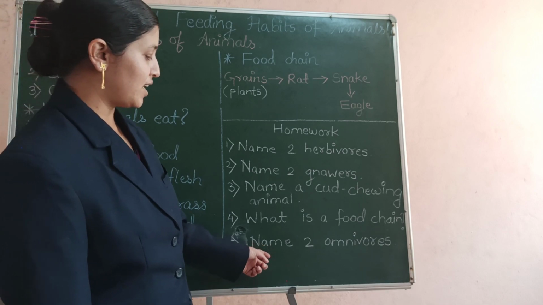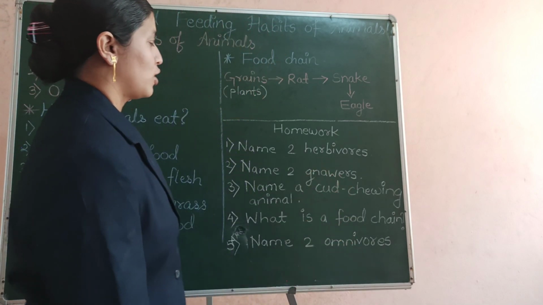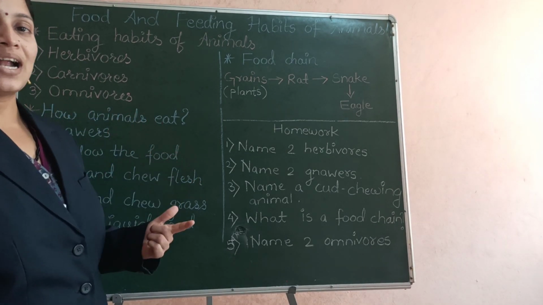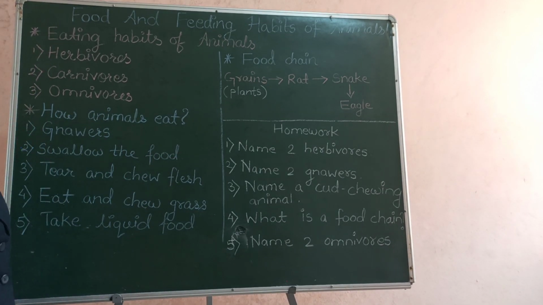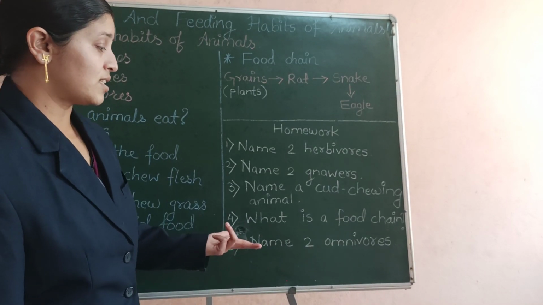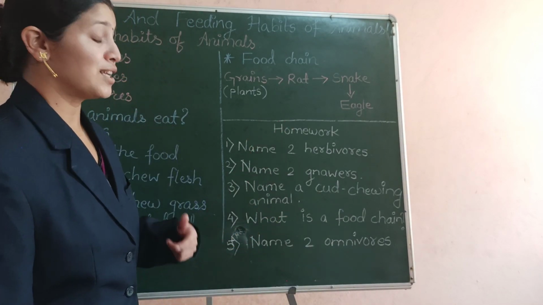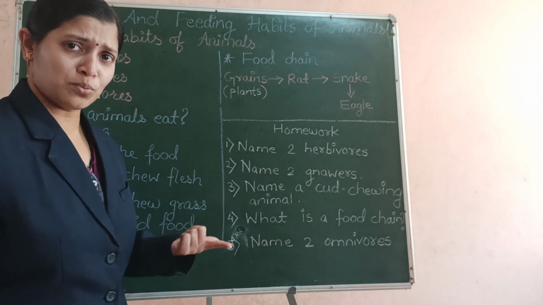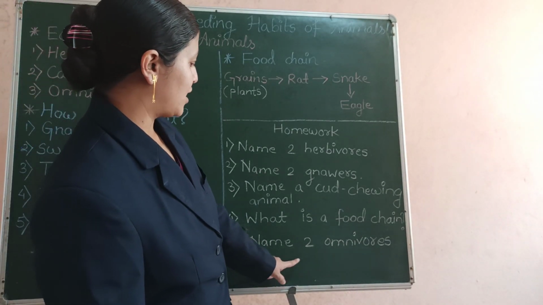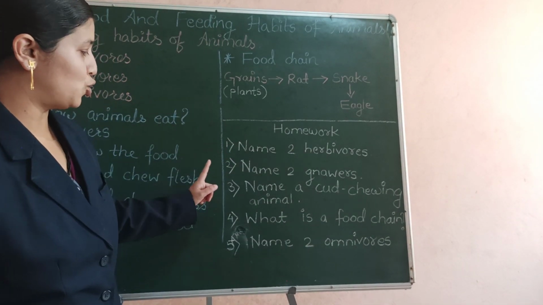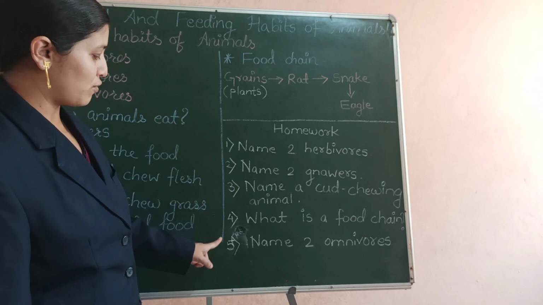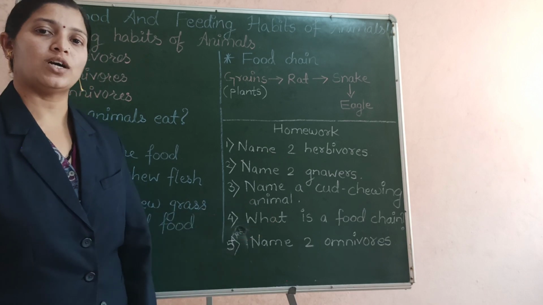The next question is name 2 omnivores. What are omnivores? Omnivores are the animals that eat plants as well as flesh of other animals. So the examples you can write: bears, then dogs, then human beings, also cockroaches. So these are the questions that you have to solve in your notebook. You have to write the questions and then the answers. 5 questions are given and you have to do this as your homework.